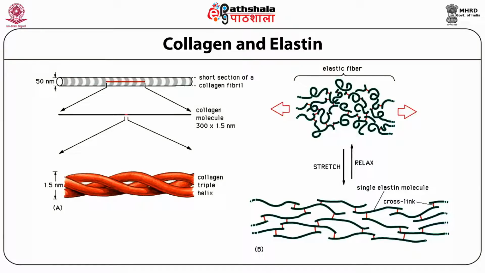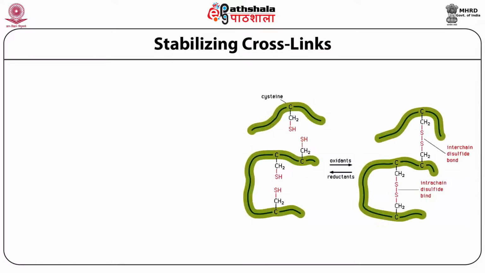Collagen molecules are short sections of the collagen fibers. Collagen's triple helices can form together, whereas in the case of elastic fibers, they can be expanded. Stabilizing cross-linking: cross-linking between proteins is made through sulfur present in amino acids.